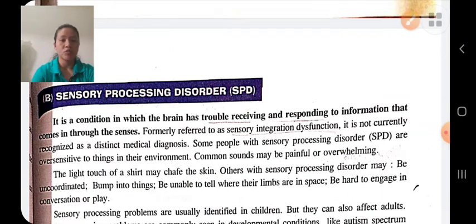Sensory processing disorders. Sensory processing disorder is a condition in which the person faces difficulty in receiving and responding to the information that comes in through the senses. He is not able to receive it. If he does not receive the information, then he will not respond to that information.